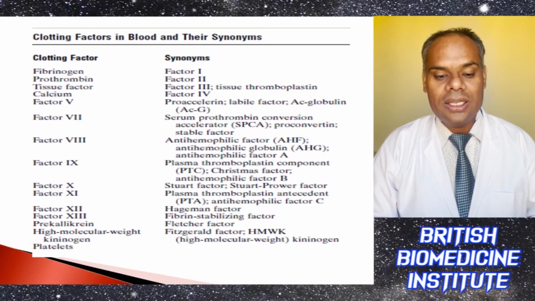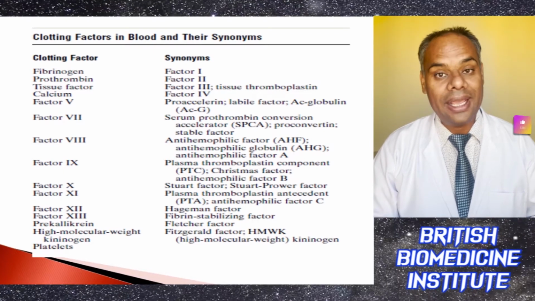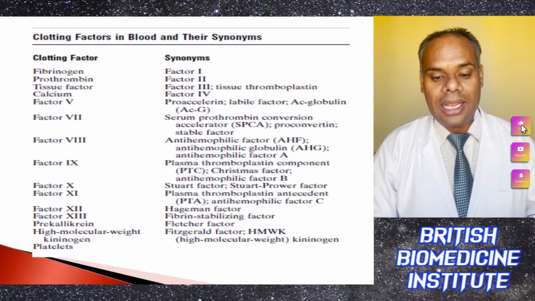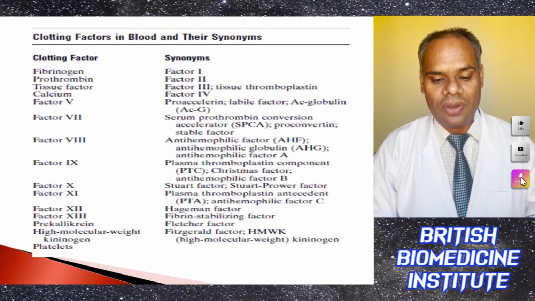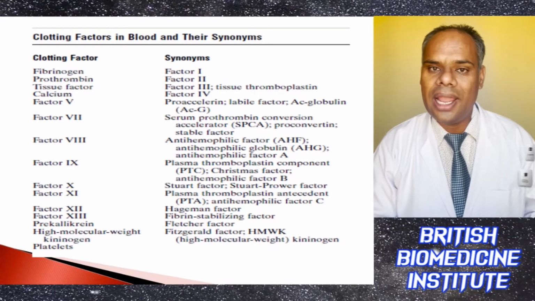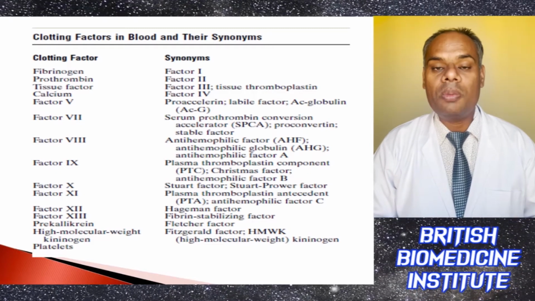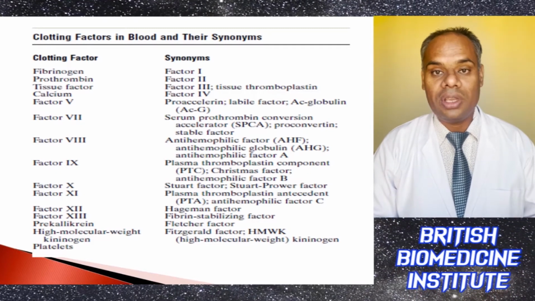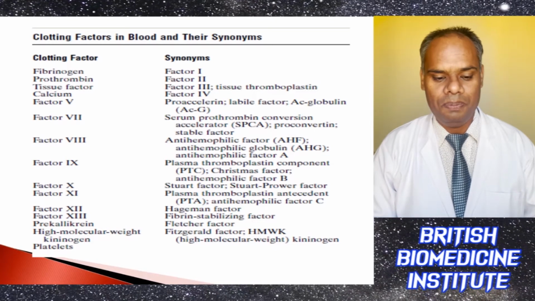Factor 8 is your AHF, anti-hemophilic factor, or AHG, anti-hemophilic globulin, or anti-hemophilic factor A. Factor 9 is basically your PTC, plasma thromboplastin component, or Christmas factor, or anti-hemophilic factor B.